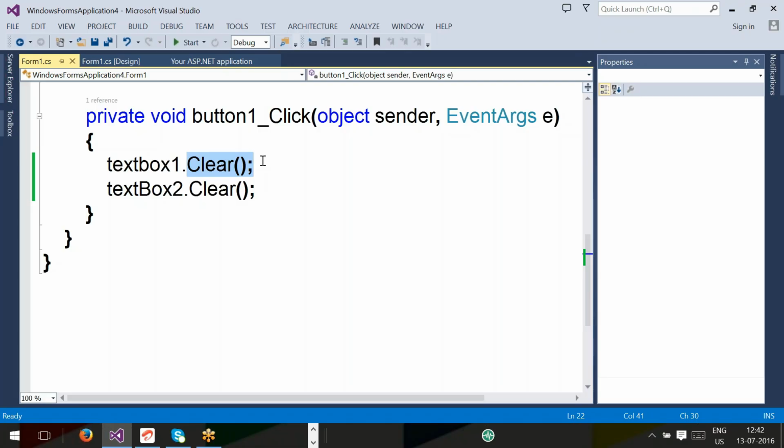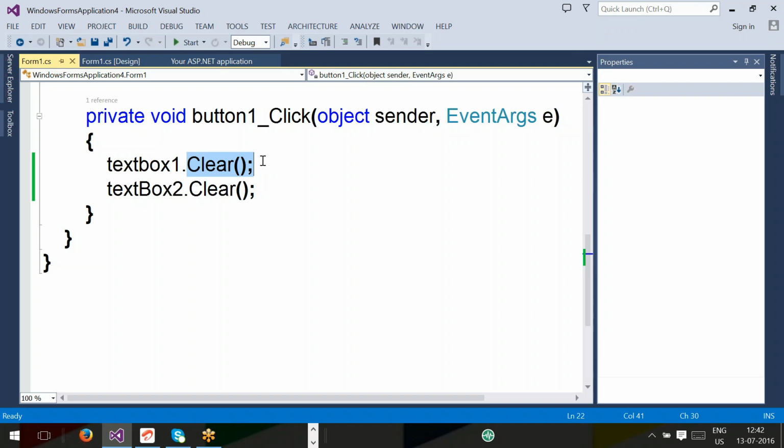Yes, sir. Why are you writing this line of code? If you want to understand a concept called OOPs, why are you calling clear with the help of text box 1? Because clear is an instance method. That's why you are accessing it with the help of an object.